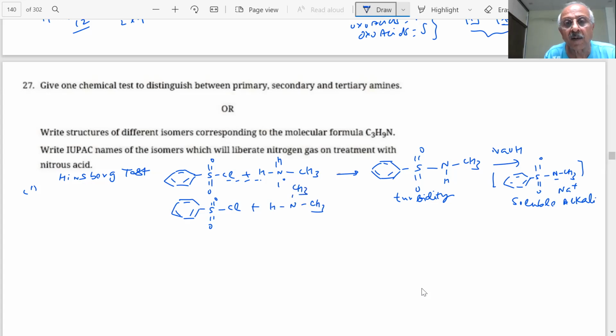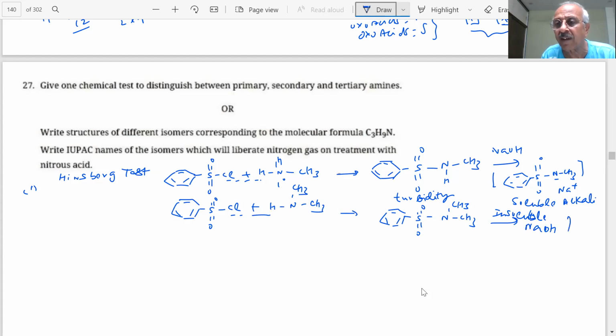Yes. No hydrogen will be there. S double bond, N CH3, and dimethyl sulfonamide, which will be insoluble in alkali, insoluble in NaOH. The question was asked why it is insoluble in alkali. That question was asked. Due to the absence of the acidic hydrogen attached to nitrogen.